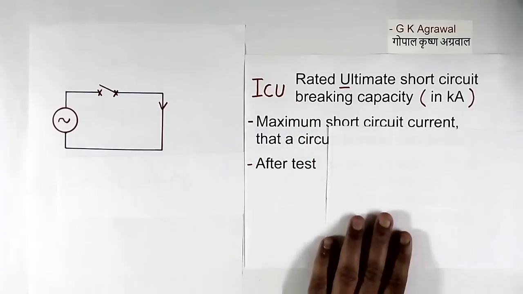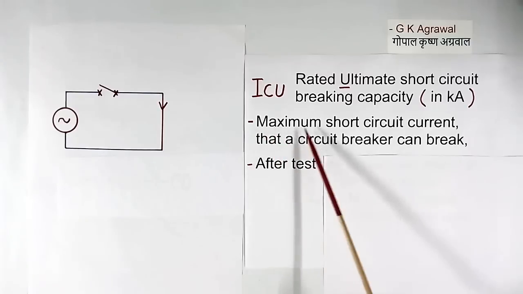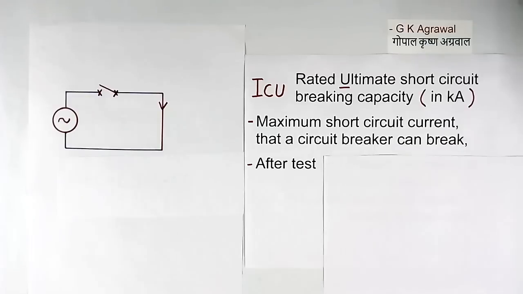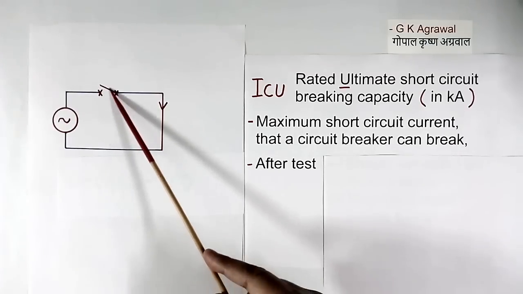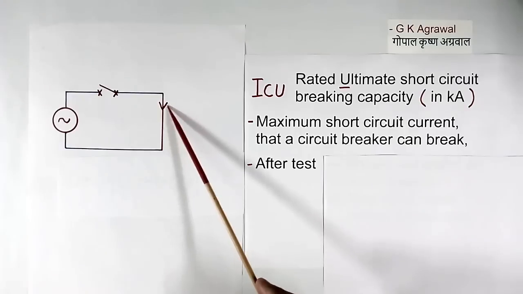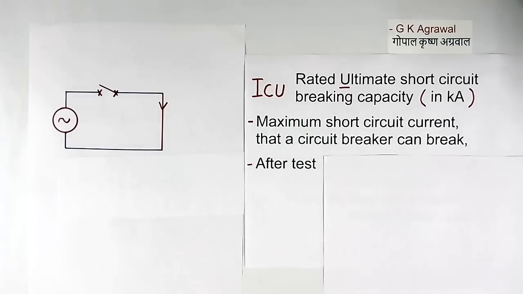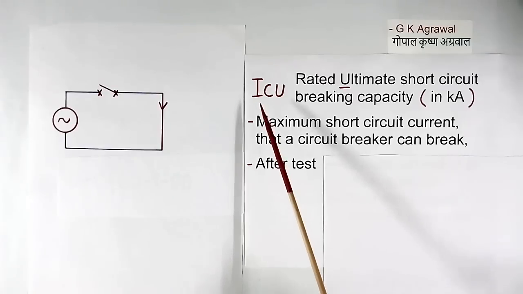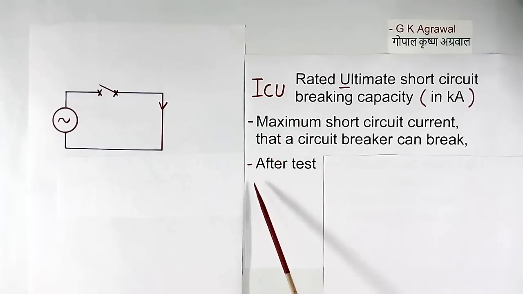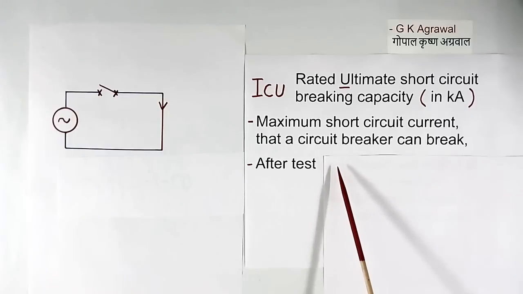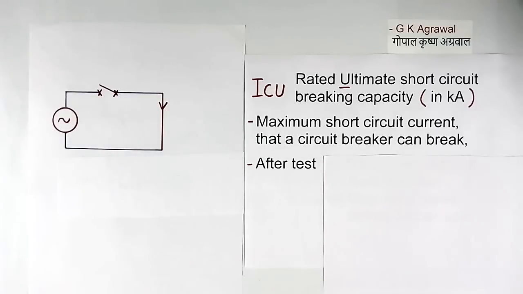Then ICU is defined as maximum short circuit current that a circuit breaker can trip. For example, if this breaker can trip maximum 20 kiloampere current here, then ICU will be 20 kiloampere. But to specify ICU, certain test sequence is done, and then after test some conditions are also specified. Now I will explain test sequence and after test conditions.